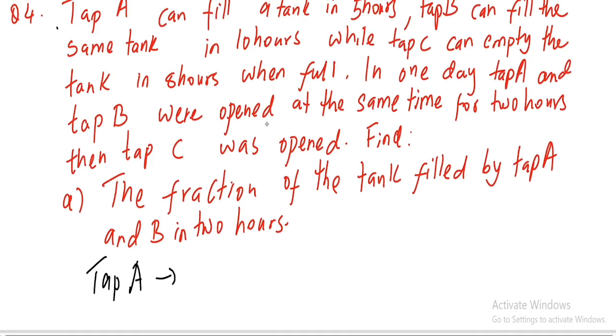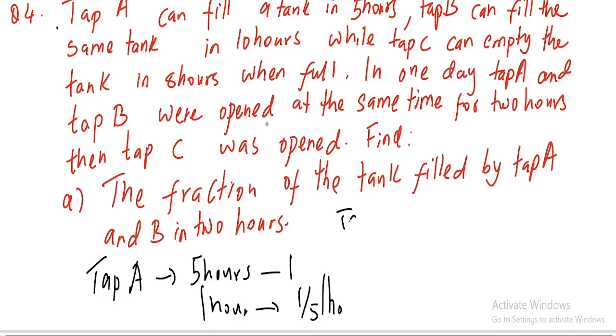So for tap A, since it fills a whole tank, let's say a tank represents 1. Then you ask yourself, what about 1 hour? So basically it's just 1 times 1 divided by 5, which should give you 1 over 5. So just know it's a fifth per hour.